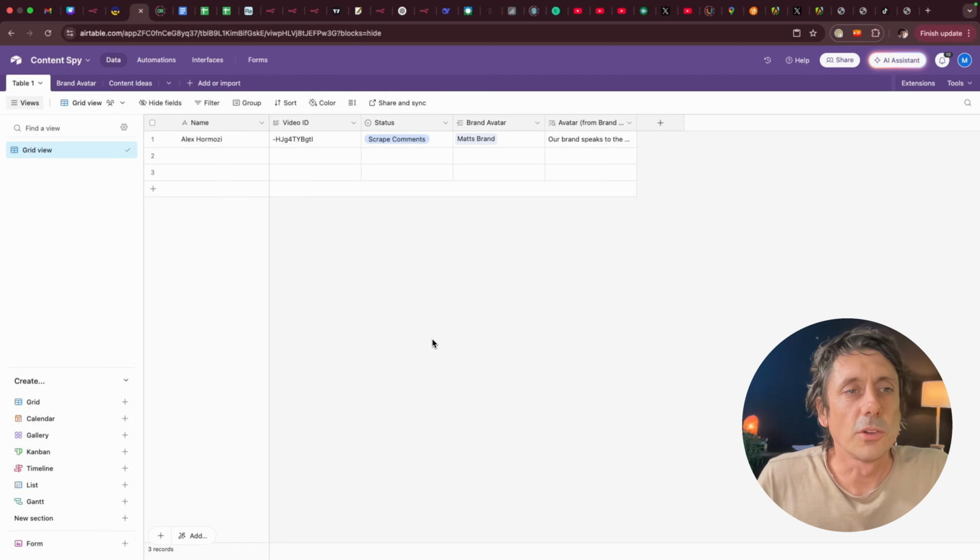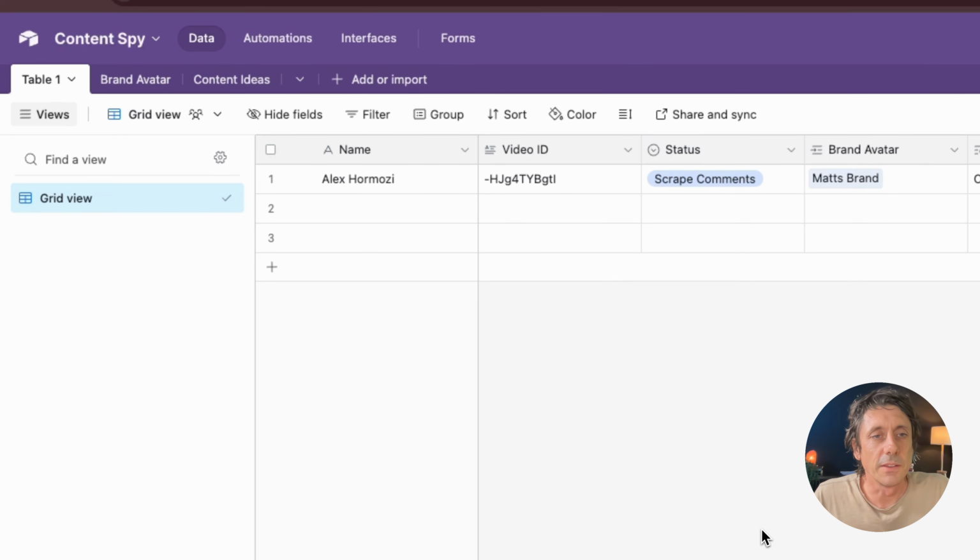Okay, the way this works is over at Airtable, all you need to do is get the name of a competitor. Now, in this example, I'm going to use Alex Hormozi. He's not actually a competitor of mine. I'm just using it as an example because people recognize Alex Hormozi. But all you have to do in Airtable is put the competitor name and then put the video ID of their YouTube video in this column.